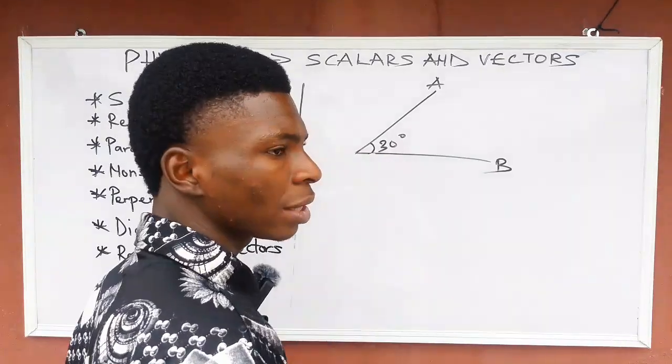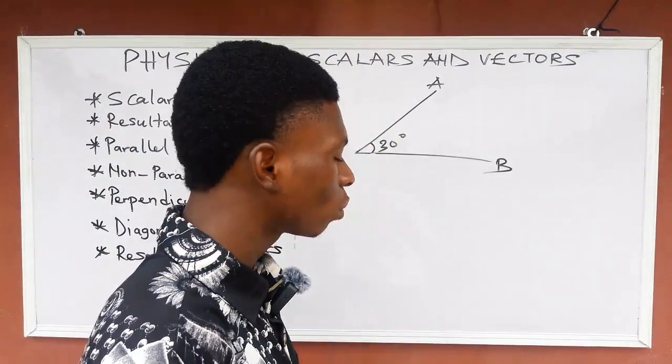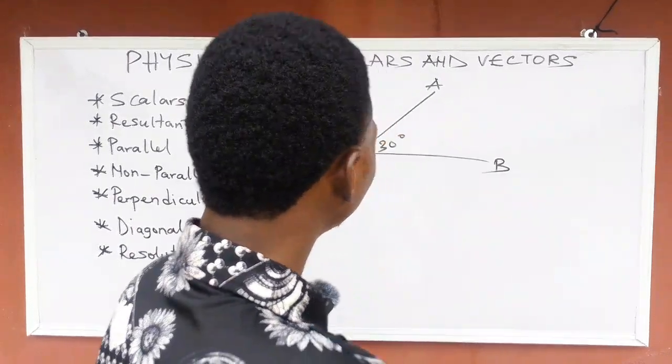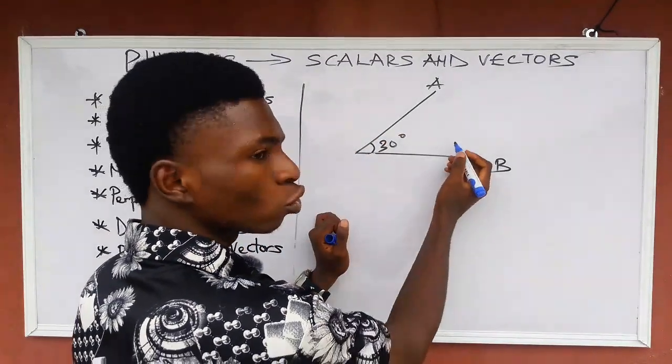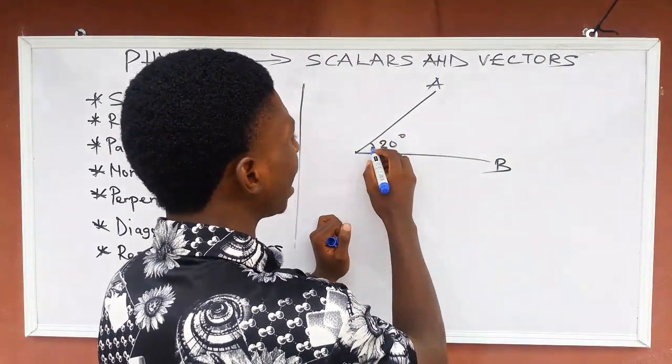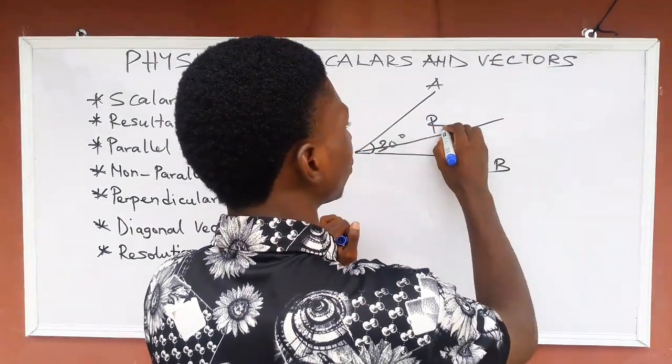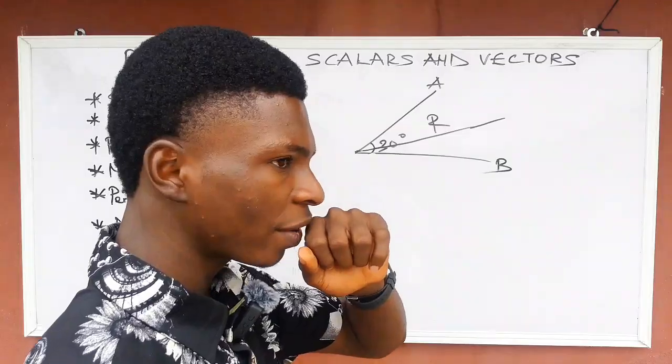So they will ask you to calculate the resultant. Like the first one we did, the perpendicular vectors, the resultant will be the line between these two vectors. But in this case, listen very carefully.